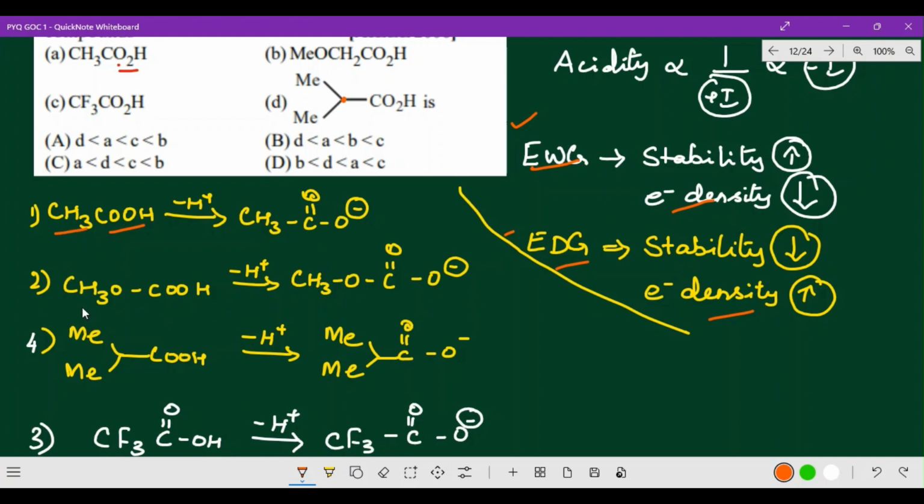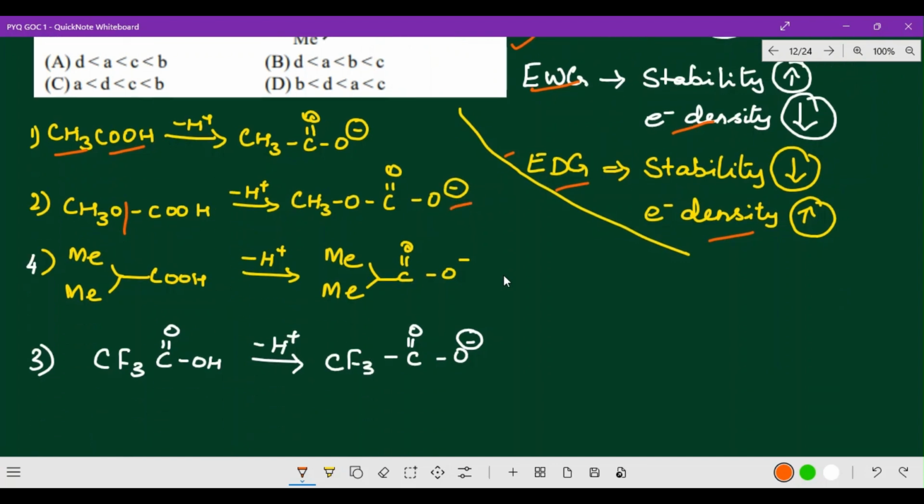And the next one here, CH3O, it is methoxide. So in that COOH, here also you will get the acetate ion, right? Now next one, the 2 methyl group which is attached, here also the CH3 group is there, so that means COOH, here also the same, the acetate ion is available. Then the last one, I just put it here 4 and here 3.